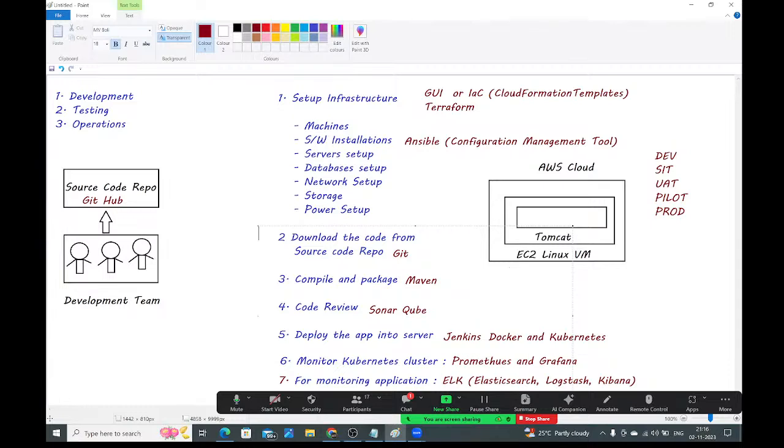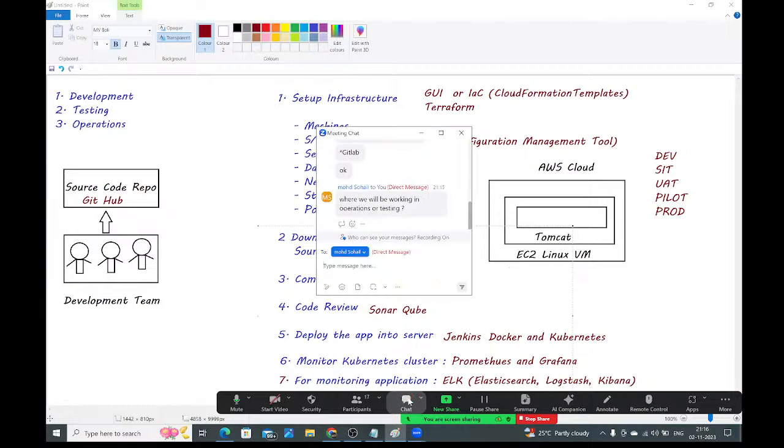DevOps is nothing but a culture, a process, a set of practices. By using this DevOps culture, we can deploy and deliver the project quickly. We can deliver the project to the client as early as possible. Is it clear, guys?